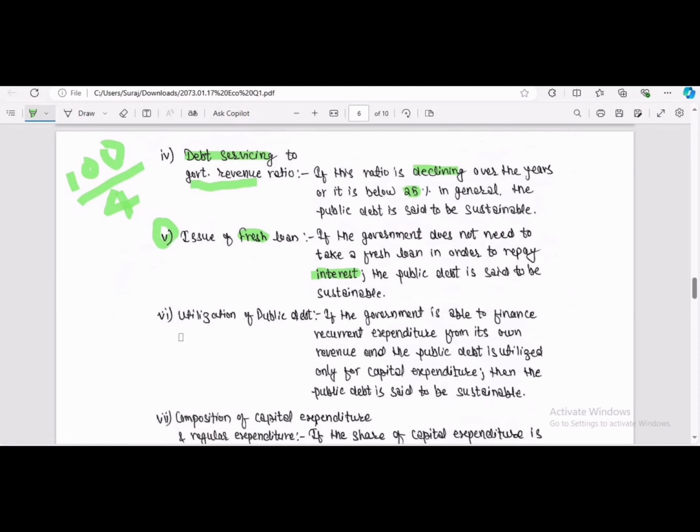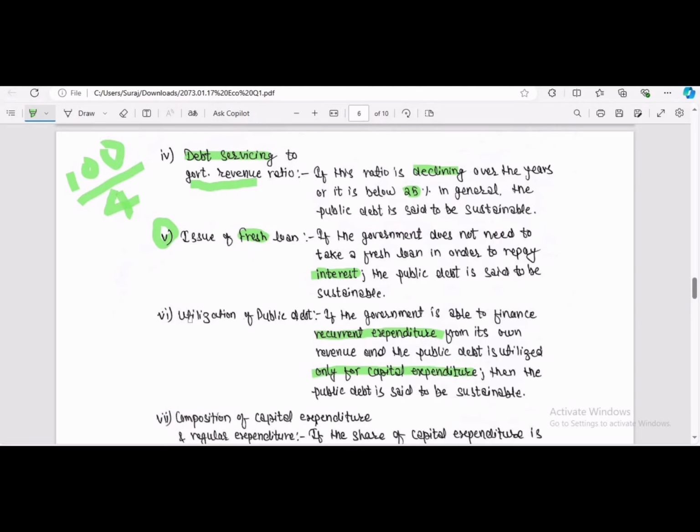Now 6, utilization of public debt. If the government is able to finance recurrent expenditure from its own revenue, and public debt is utilized only for capital expenditure, then the public debt is said to be sustainable.